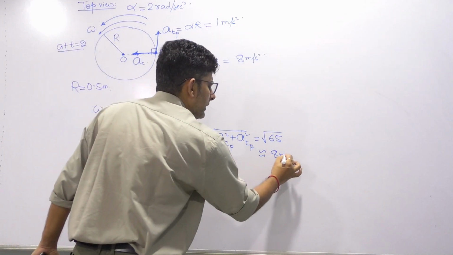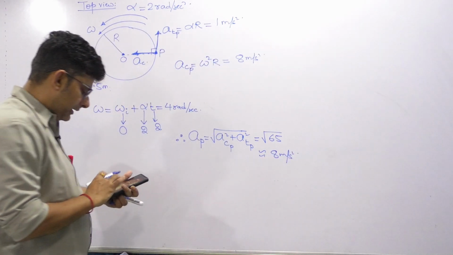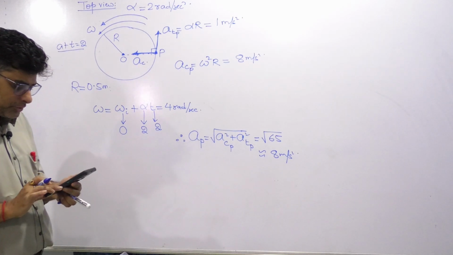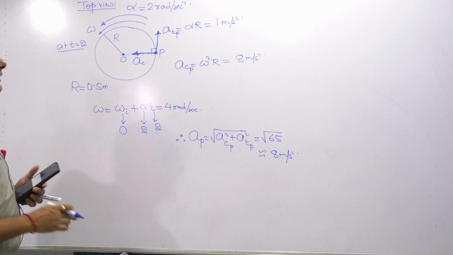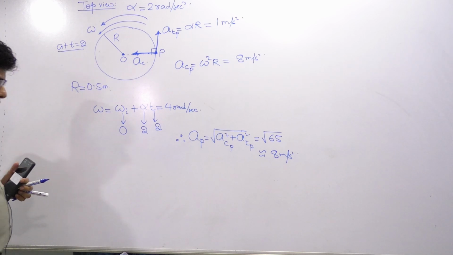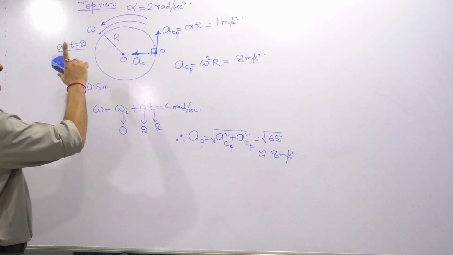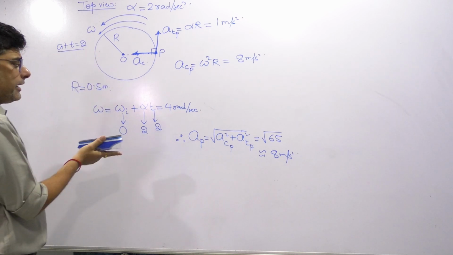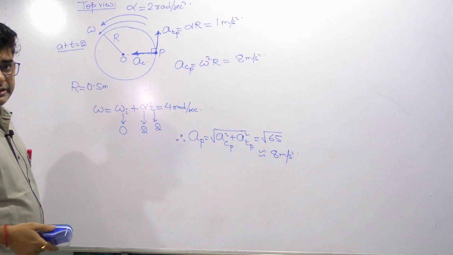Answer will be approximately 8 meter per second square. So let's see which option, the first one. So it is very close to 8 meter per second square. I hope you got this concept. So you have to find the two accelerations, tangential and centripetal. After finding these two, the resultant acceleration can be obtained like this.